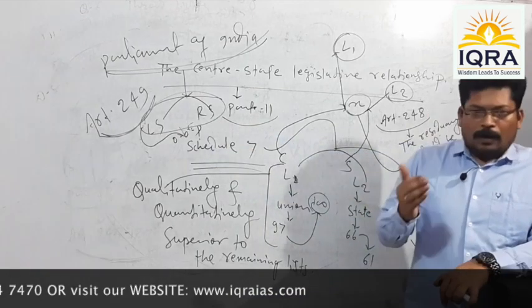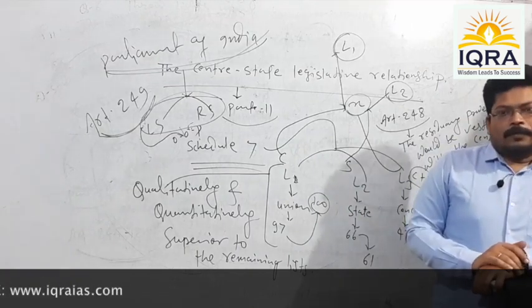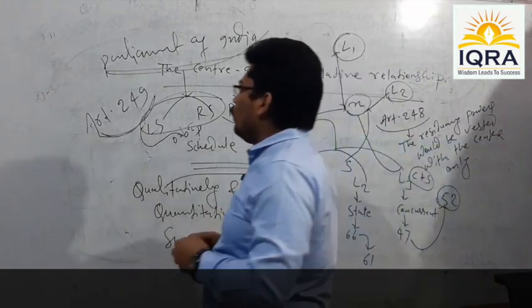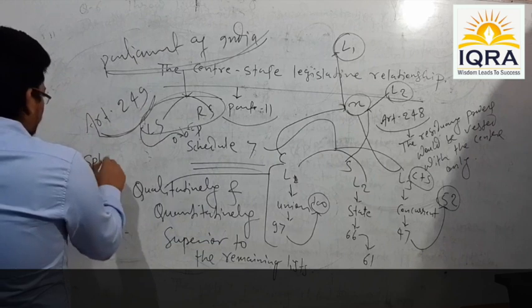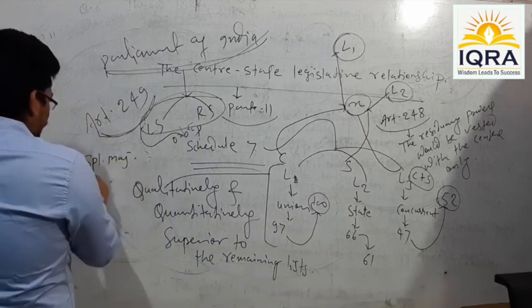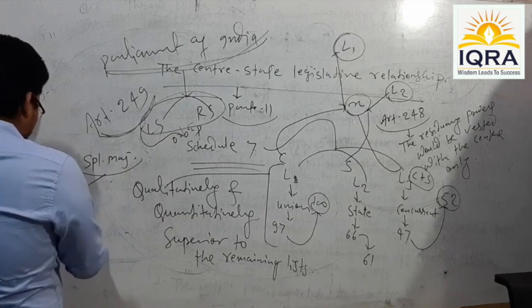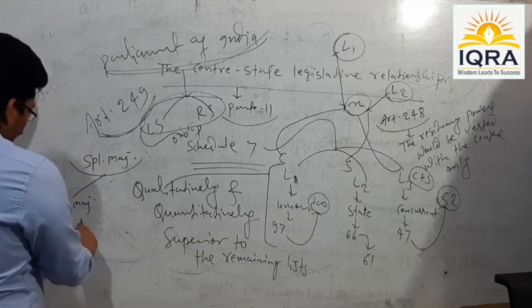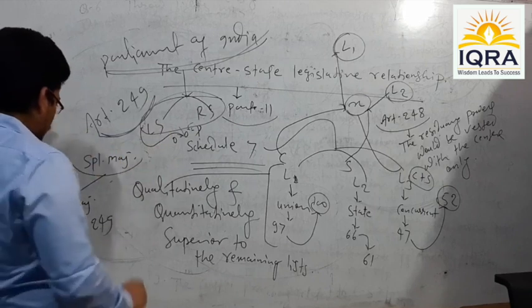Under the Indian Constitution, 2/3 majority is of 3 different types. There are 3 different types of 2/3 majority, or special majority. First one is special majority under Article 249, which we have discussed just now.